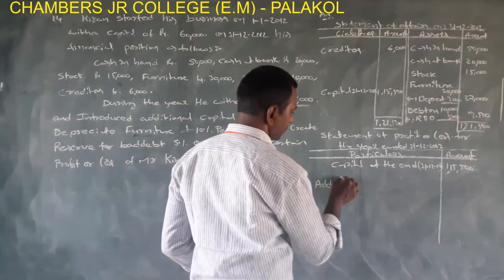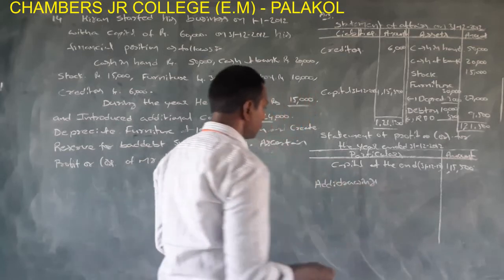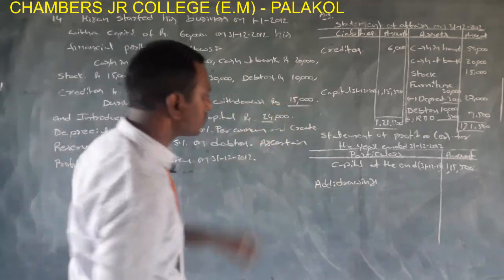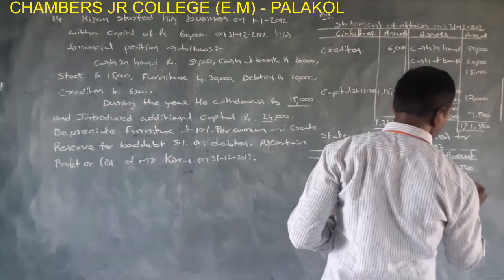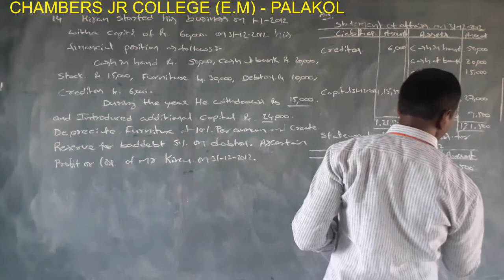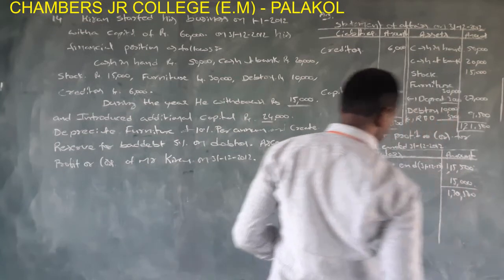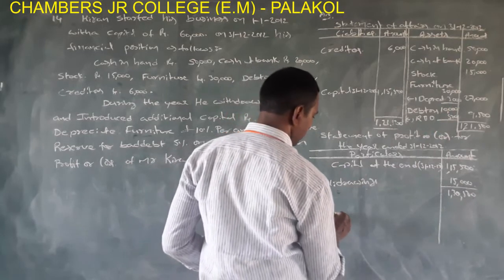Add drawings. The amount of drawings during the year, he withdrew 15,000. 1,15,500 plus 15,000 is 1,30,500. Now less additional capital.